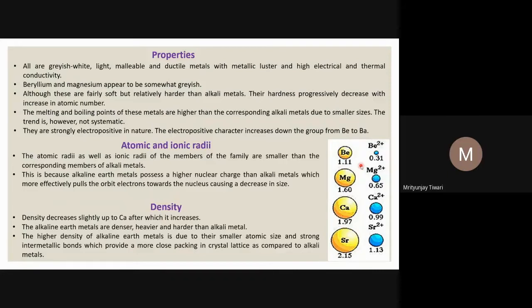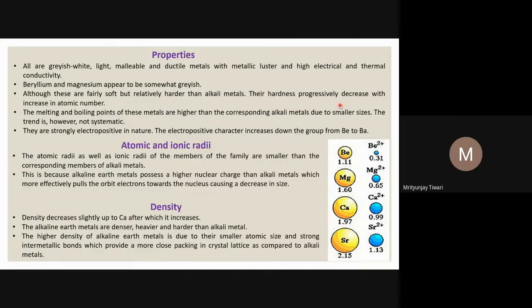So the metallic bonding is stronger in alkaline earth metals in comparison to alkali metals. So they are harder than alkali metals, but if you compare their metallic bonding with the 3D metals, the transition metals, or maybe the inner transition metals, they are comparatively much softer.